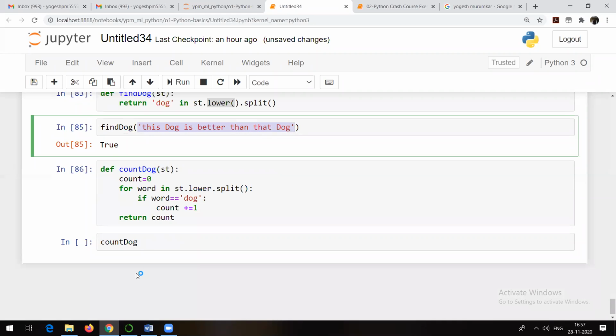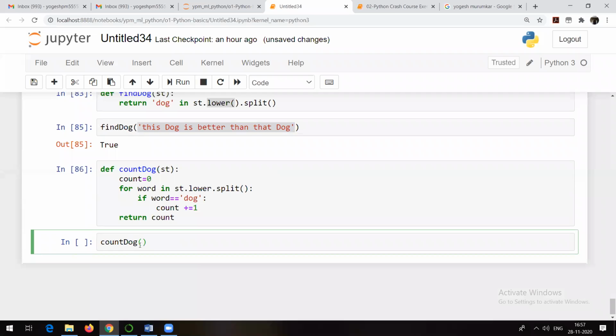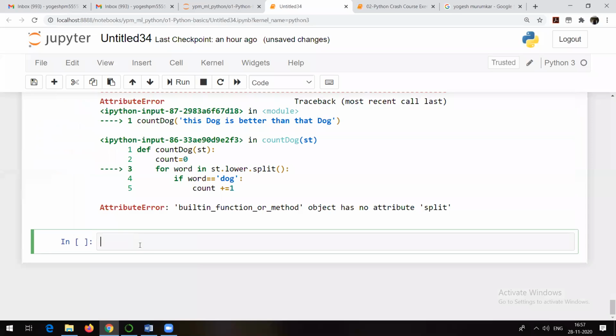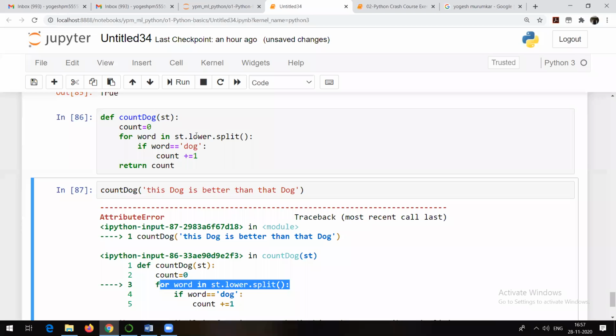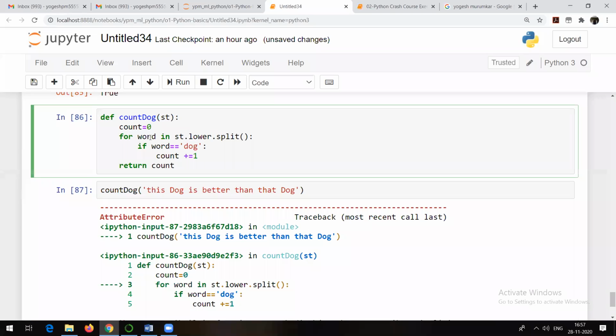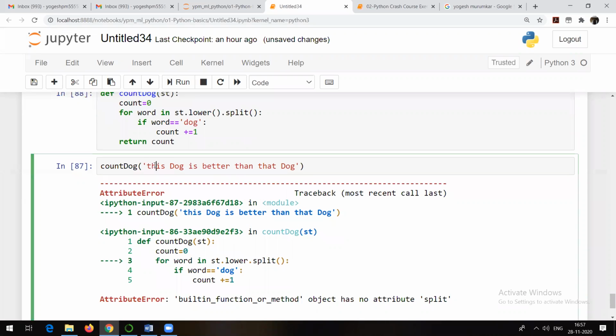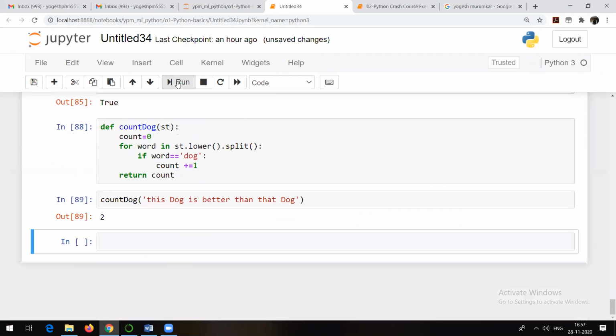Now go here and suppose I pass this particular string as input. It should give me the output as 2, because dog is occurring 2 times here. Okay, there is some mistake. What mistake is it? Count dog, this dog is better than dog. Here in this line, for word in st dot lower dot split, what did we miss here? Here it should be parentheses. Let me run it once again. Now see, you got the output.